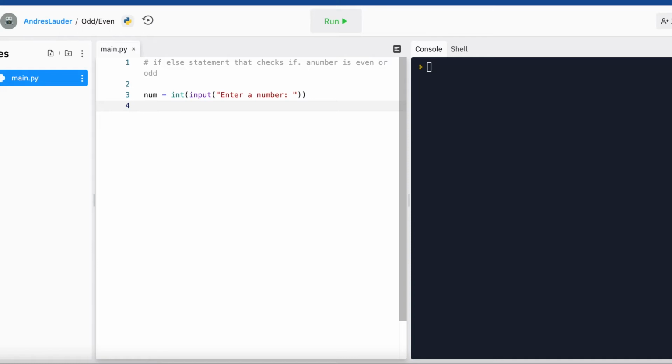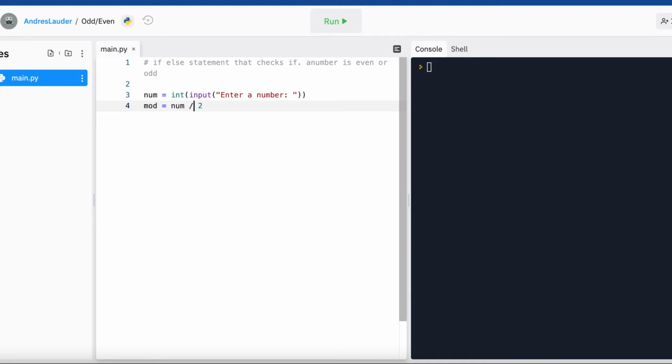Then we have another variable. I'm going to call this one mod, and we're going to set that equal to number, and we're going to include this modulo operator. I can't remember the proper term right now, it's got to be something like module, that's why we're calling it mod. Anyways, we'll roll with it. By 2. And I should mention that this is not division. So if you have some knowledge on what this is, it's not division.